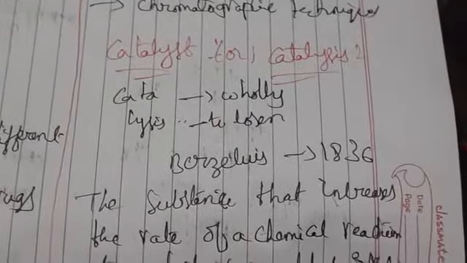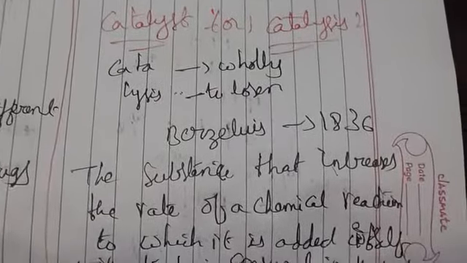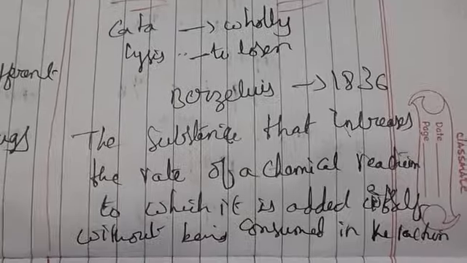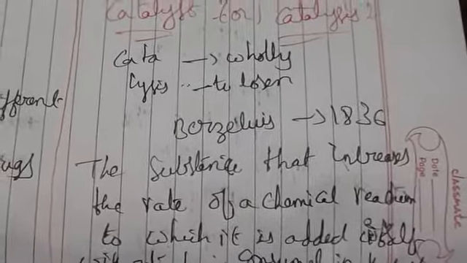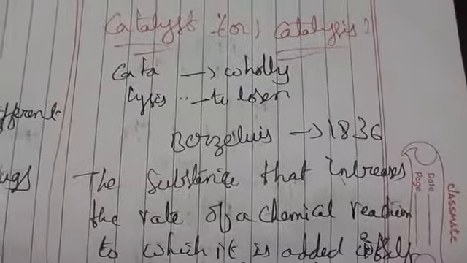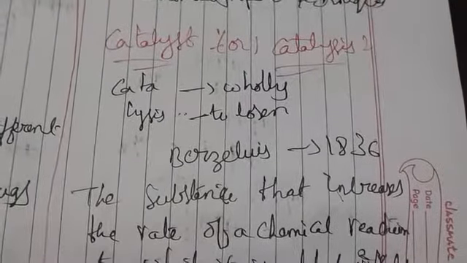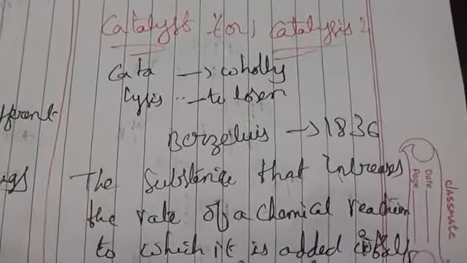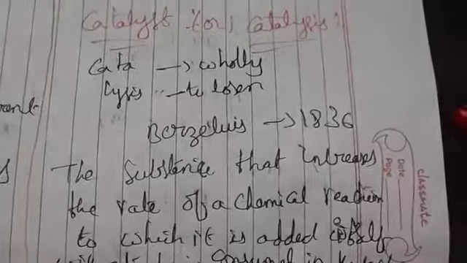In the previous class we saw about catalysis. As we know, catalysis is nothing but increasing the rate of a chemical reaction. To speed up the reaction, we use a catalyst. This catalyst consists of two types. The first one is the homogeneous catalyst, and the next one is the heterogeneous catalyst. So what is the first one? Homogeneous catalyst.